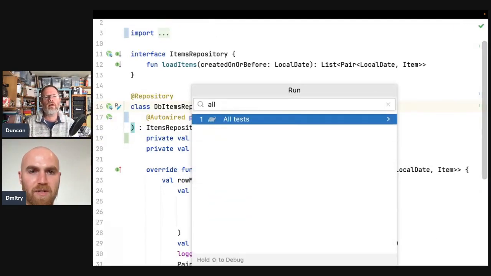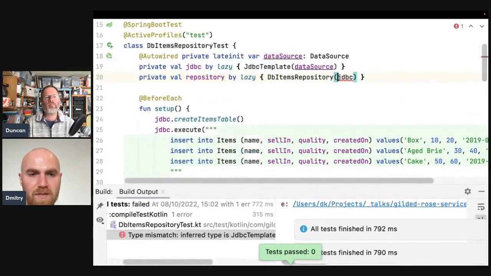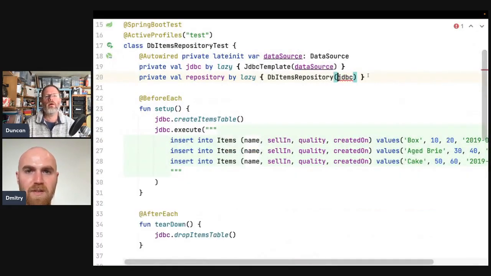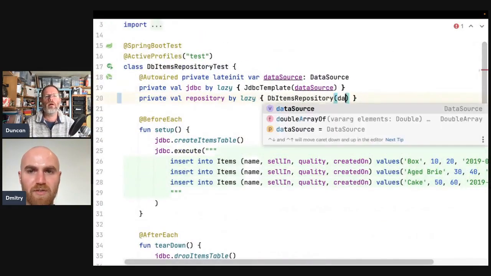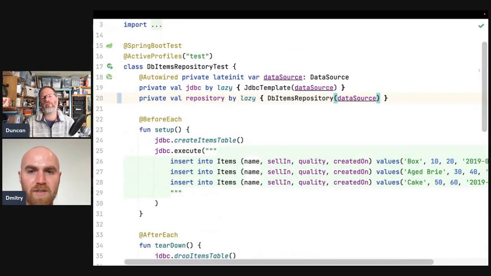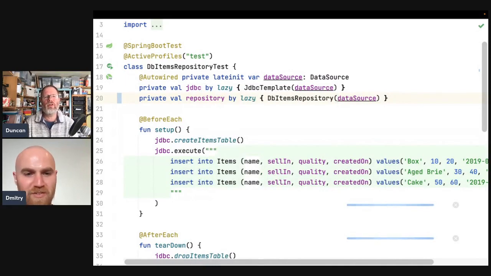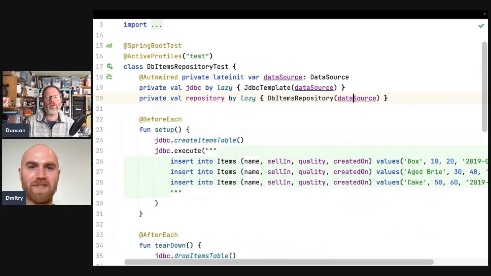Yeah, and then I'll run all tests. So, interesting. Oh yeah, data source here. Yes, because you just changed that. Yeah. There must be a better way to refactor it rather than manually change. Yeah, you could delegate to one thing and another, and then remove the first, can't you? But yeah.